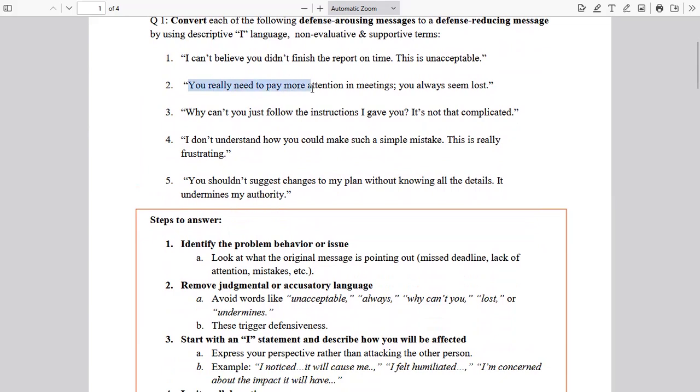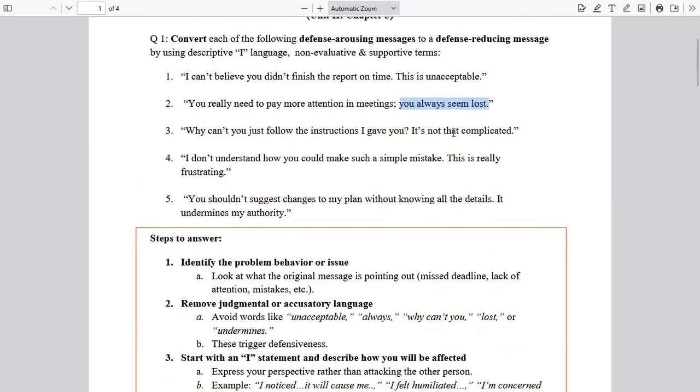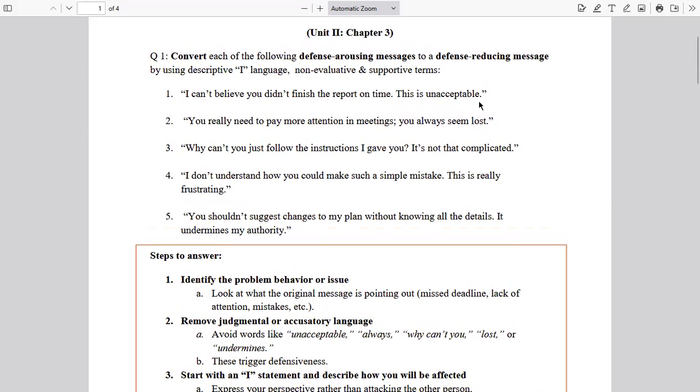You really need to pay more attention in meetings. You always seem lost. Again, you're seeing a lot of "you" here. You always seem lost. Seems very accusatory. So the first thing you need to do in your statement is to remove all these statements. It's not that complicated. This is really frustrating. It undermines my authority. Again, you need to remove those phrases and statements in the message which are downright accusatory, blaming the other person. That is a very important way of improving the message, making it less defensive.